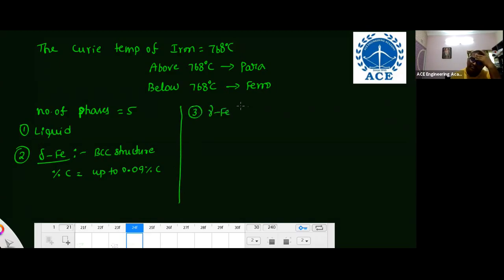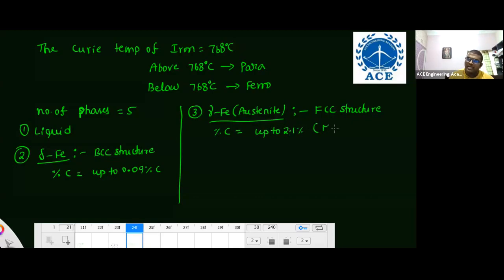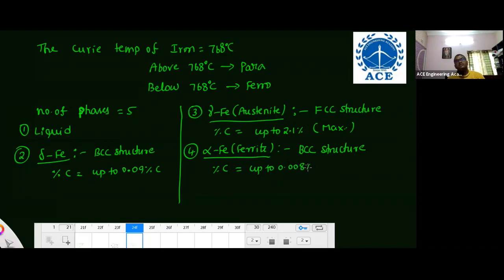Next, third one is gamma iron, also known as austenite. The structure of austenite is FCC, and the percentage of carbon is up to 2.1. Out of all phases, this is the maximum. So remember, the iron with the most carbon is gamma iron, 2.1. Fourth one is alpha iron or ferrite. This alpha iron again has BCC structure, and the percentage of carbon is up to 0.025%.